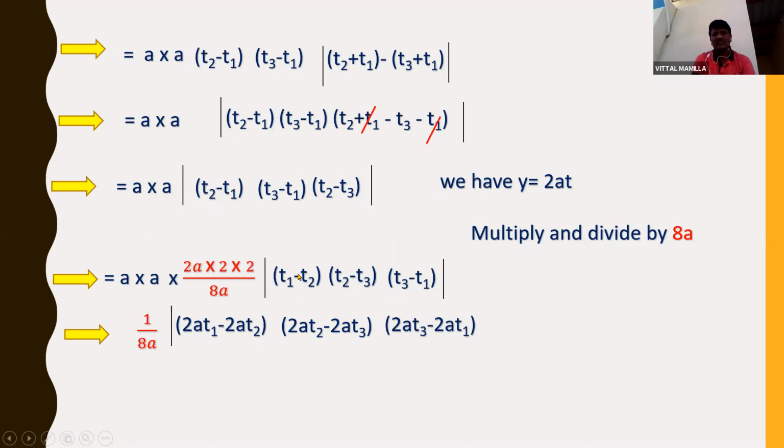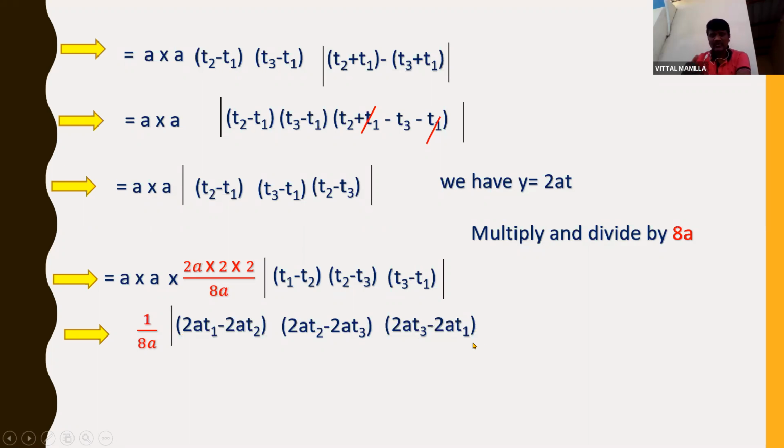For getting the answer, I am rearranging t1 t2 in the t1 minus t2 form, and this t3 minus t1 I kept like that only, and t2 minus t3 also I kept like that only. So here 2a t1 minus 2a t2, 2a t2 minus 2a t3, 2a t3 minus 2a t1. Now 2a t1 I can write as y1, 2a t2 I can write as y2, 2a t2 again y2, this is y3 and this is y3 and this is y1.